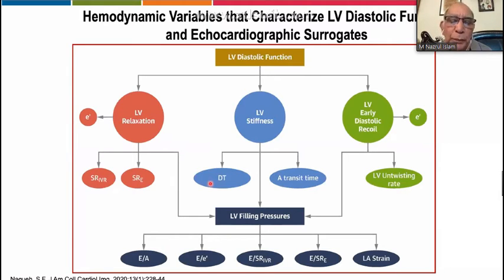But the important aspect in the middle is left ventricular stiffness. We can go for DT, transit time, and all these can assess, qualitatively and quantitatively, left ventricular filling pressure. And the parameters in the lower part, if possible, can be assessed by a comprehensive echocardiographic examination, which can categorize this particular patient's prognosis and possibly, in future, mode of therapy.